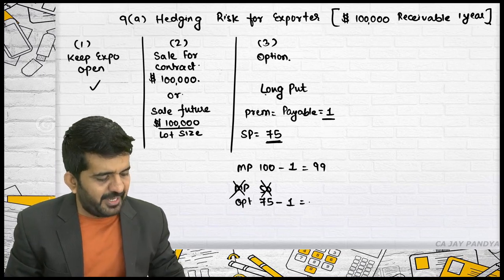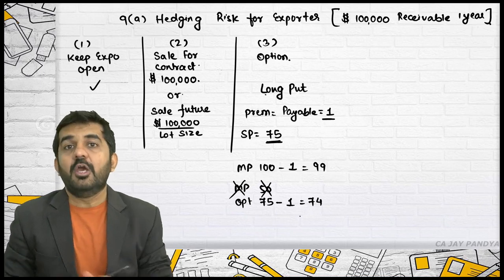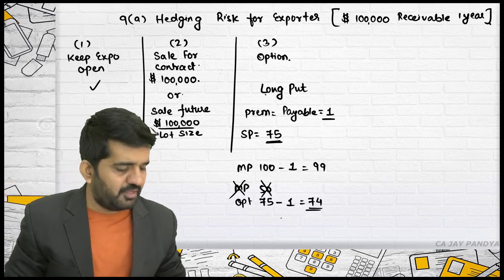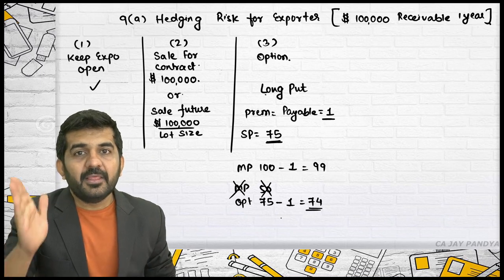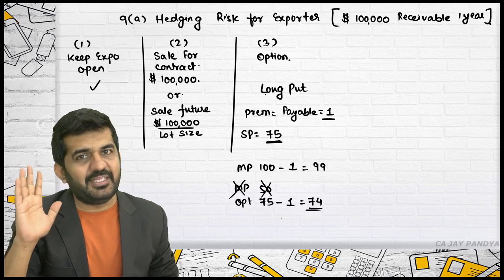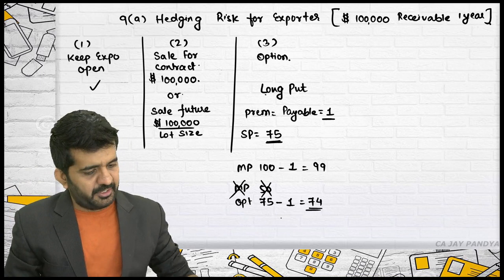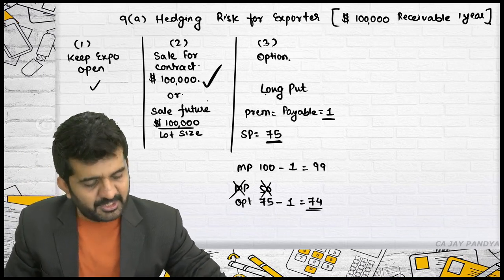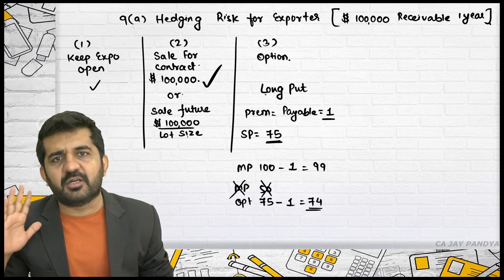Yes, minus 1 because premium will be payable. Net what I will be getting is 74. Believe me, in any case, this figure will be 74 rupees per dollar. So I have made that cutoff. Minimum I will be getting 74 rupees. Maximum I can get unlimited rupees. Here, in this case, price will be fixed. Here you might not be getting benefit, but you are not having a risk also.